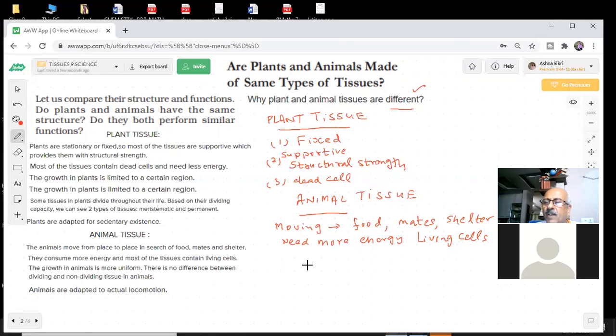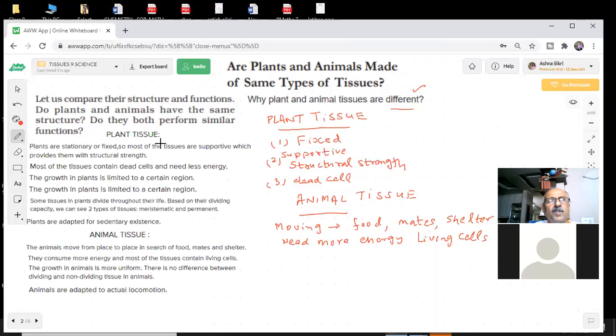Some you can see in plants and trees. Some trees are very tall, very big, and different types of things are there. But there is uniformity in animals. There is no difference between dividing and non-dividing tissue. Animals are adapted to active locomotion. What happens? You go to some other cold place from a hot place. You start adapting to it. So the animal tissues are different than the plant tissues.